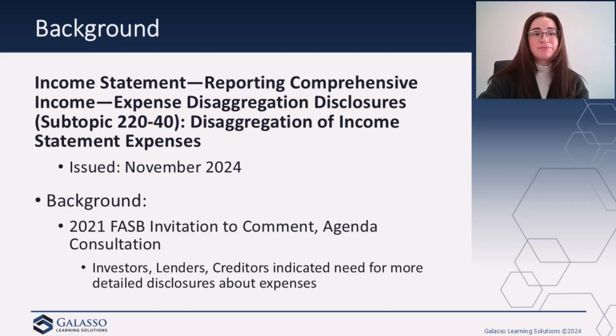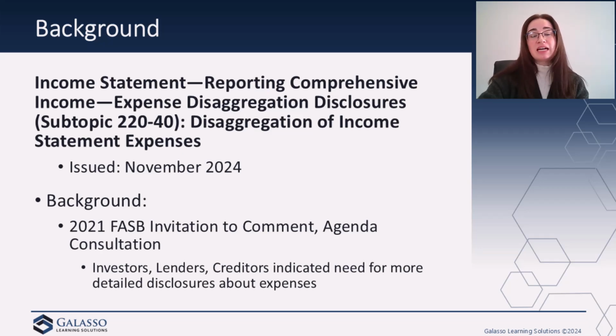We've got a lot of things to cover during this recording, and with that being said, let's go ahead and get started. So ASU 2024-03's formal name is Income Statement, Reporting Comprehensive Income, Expense Disaggregation Disclosures, Subtopic 220-40, Disaggregation of Income Statement Expenses. But we will call it DICE for short, because that is definitely a mouthful. And this was issued by the FASB in November of 2024.